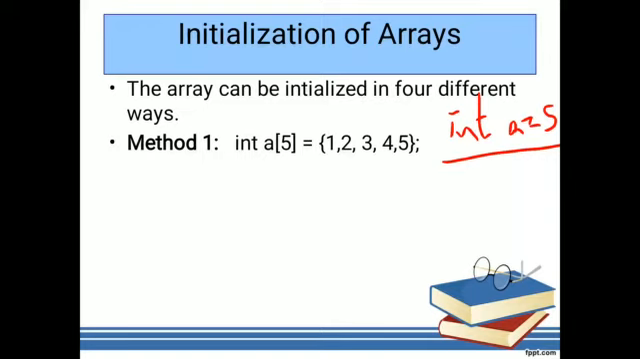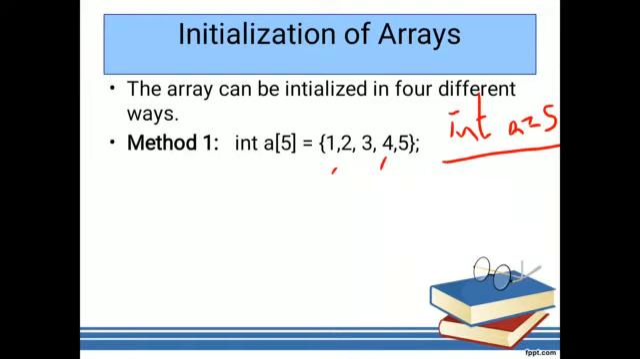But here we need to store multiple items. So how will we store multiple items? We have different types of methods. Consider the first method. Here int a of 5: int means integer type, the array name is a, and the size of that array is 5. That means 5 similar items are stored at a contiguous memory location. We need to store integer values, so the 5 different values are 1, 2, 3, 4 and 5.